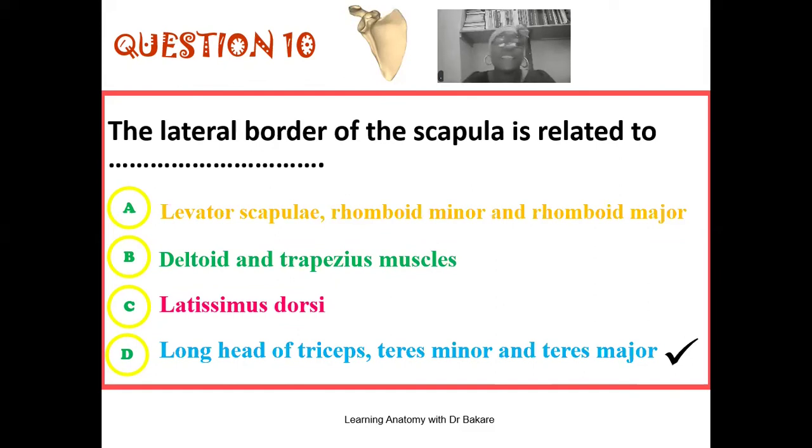We go back to our lecture on the scapula. We highlighted the different muscles that are related to the different borders of the scapula. So for the lateral border of the scapula, the muscles that are related to it are the long head of the triceps brachii, teres minor, and also the teres major muscles. The levator scapulae, rhomboid minor, and major muscles are related to the medial border of the scapula, where the deltoid and the trapezius muscles are related to the spine and also the acromion. Then we have the latissimus dorsi muscle that is related to the inferior angle of the scapula.